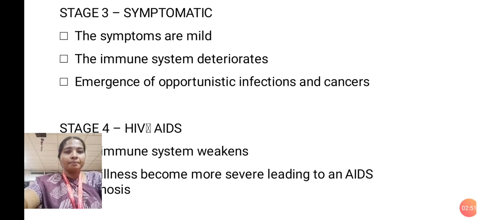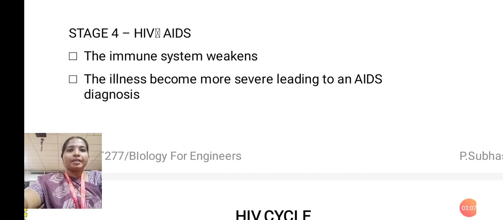The immune system deteriorates. The emergence of opportunistic infections and cancers also occurs during this period, that is, during this stage of symptomatic AIDS. The immune system will be affected severely, but the symptoms are very mild only. Then stage 4: the total immune system is destroyed and collapsed. The illness becomes more and more severe, leading to an AIDS diagnosis.